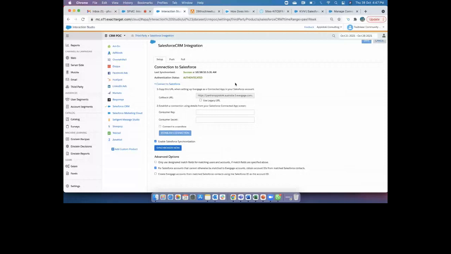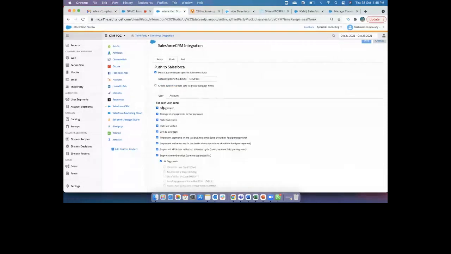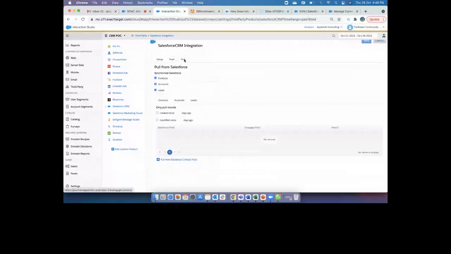Here you will have an option for what kind of data you want to push to Salesforce. What is your data set? What kind of data would you like to push to Salesforce, and what kind of data do you want to pull into Interaction Studio? I've not selected anything and not created any records to sync. I've just used it to push the data from Interaction Studio to Salesforce, not to pull data from Salesforce to Interaction Studio. So in step number 3, you have to set up all these parameters.